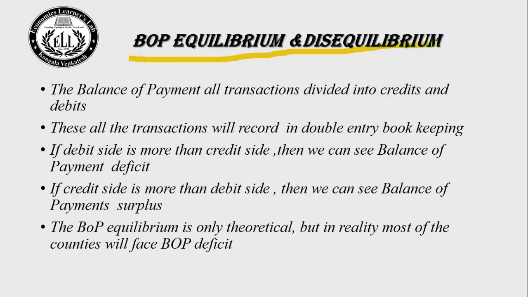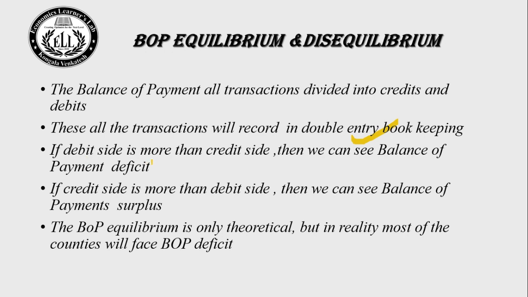BOP equilibrium and disequilibrium. In the balance of payments, all the transactions are divided into credits and debits. It means according to accounting, all the transactions of the balance of payments are divided into 2 categories: credit transactions and debit transactions. The credit transactions are like income to the country, coming into the country as goods and services. The debit transactions mean the goods and services are going out of the country, which is the expenditure of the country. All these transactions are recorded in double entry bookkeeping.